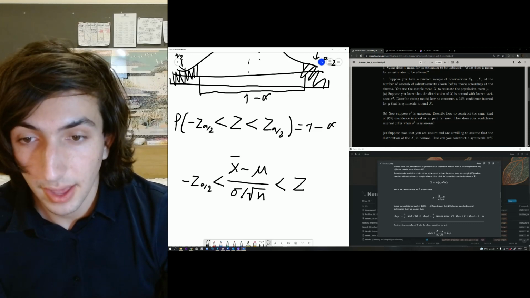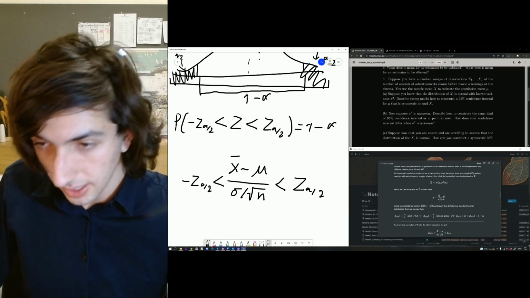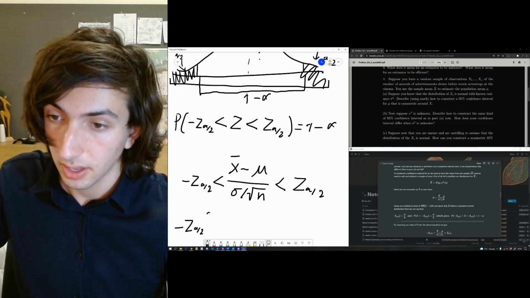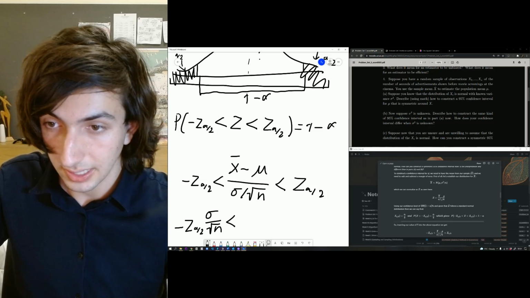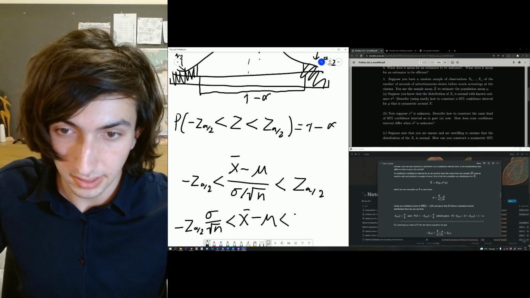Now, it may look like a mess right now, but we're going to multiply each side by that denominator. That gives me negative z alpha over 2 times sigma over root n, less than, you can kind of see where I'm going with this, I think.